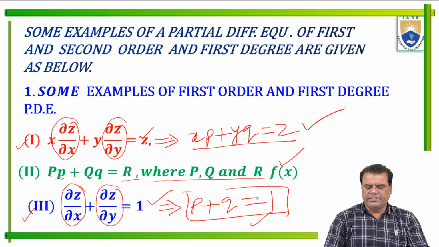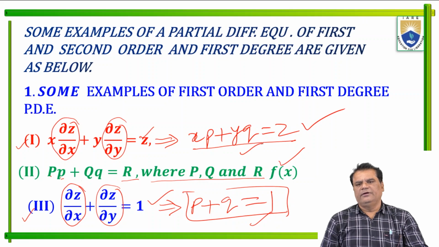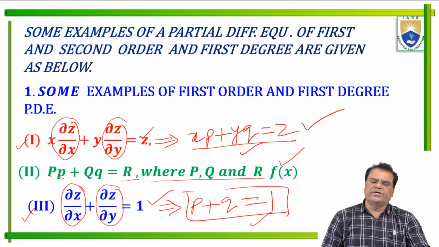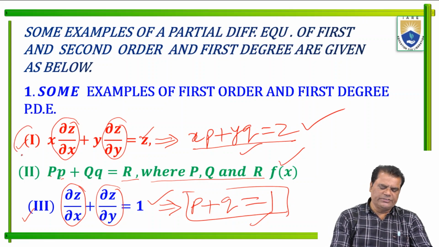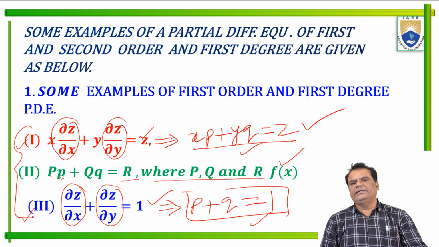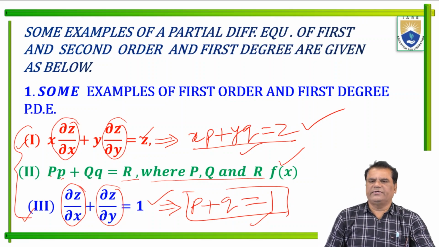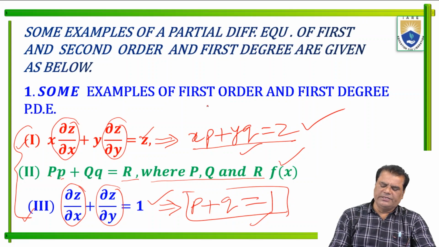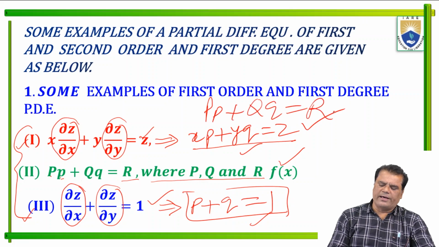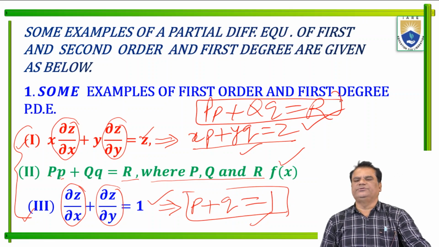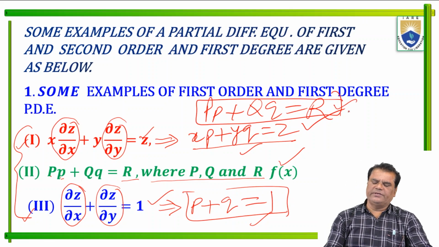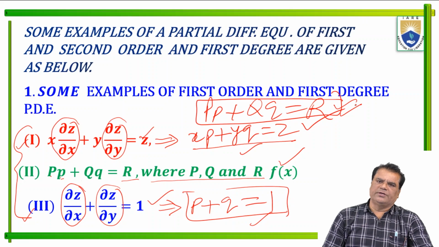This differential equation and this differential equation are known as a Lagrange linear partial differential equation of order 1 and degree 1. So these are basically 3 examples of Lagrange differential equation of first order and first degree. The general Lagrange differential equation is Pp plus Qq equal to R. This is the general Lagrange differential equation, a first order and first degree differential equation.